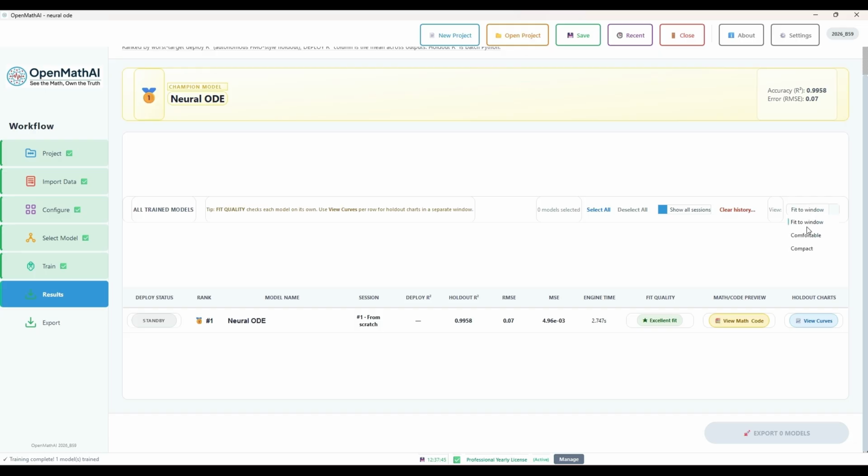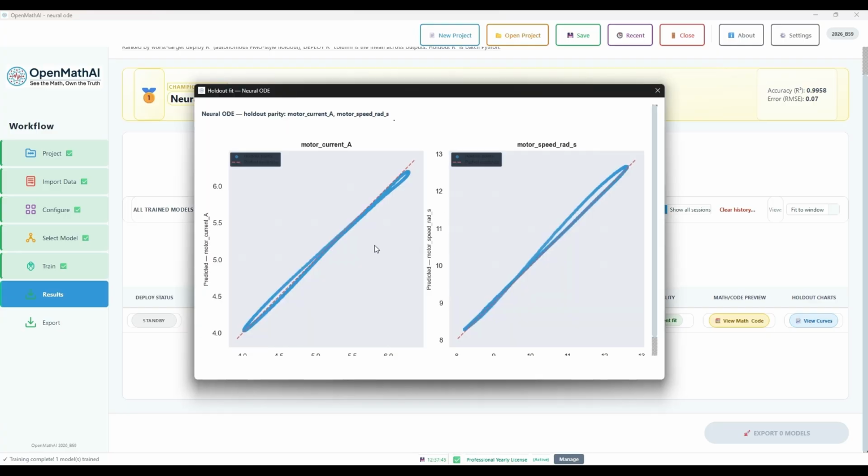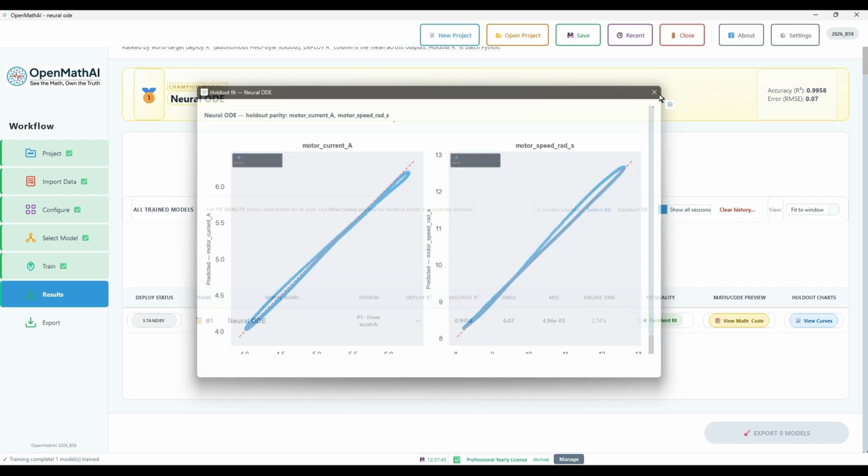Click Fit to Window. You will see three types: Fit to Window, Comfortable, Compact. Then there is Clear History. If you click that, it will clear the history before the trained model. Another is Deselect and Select All trained models for export. Click View Curves. You will see the diagram of actual and predicted output.